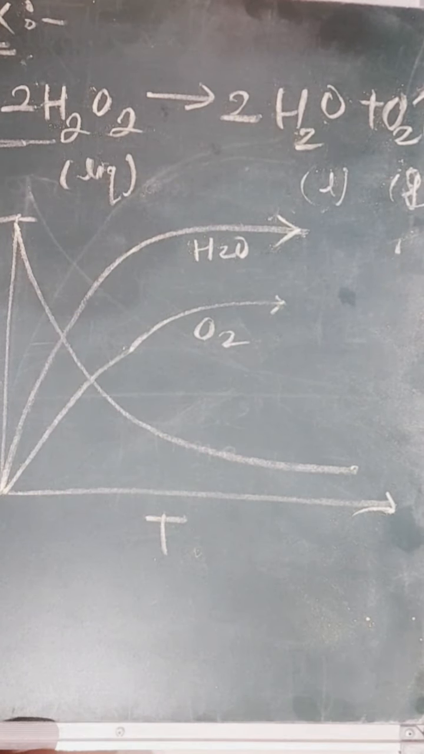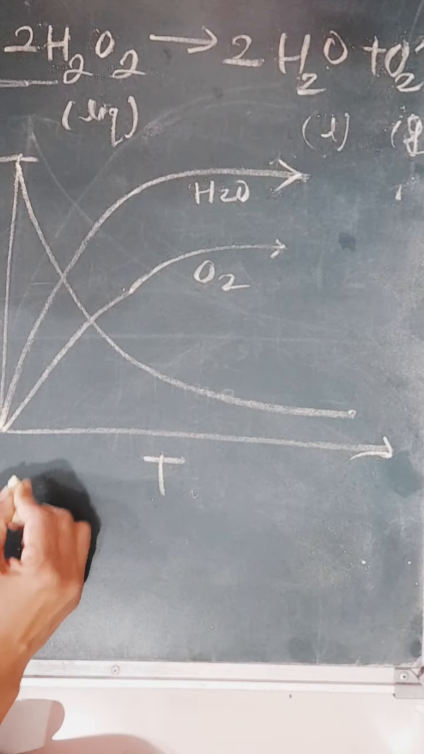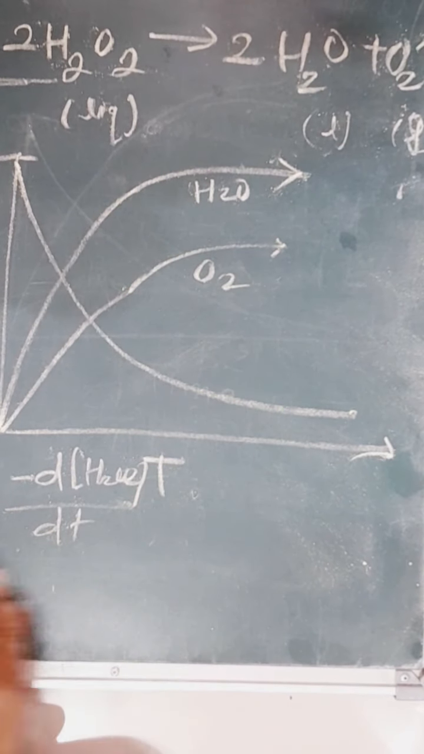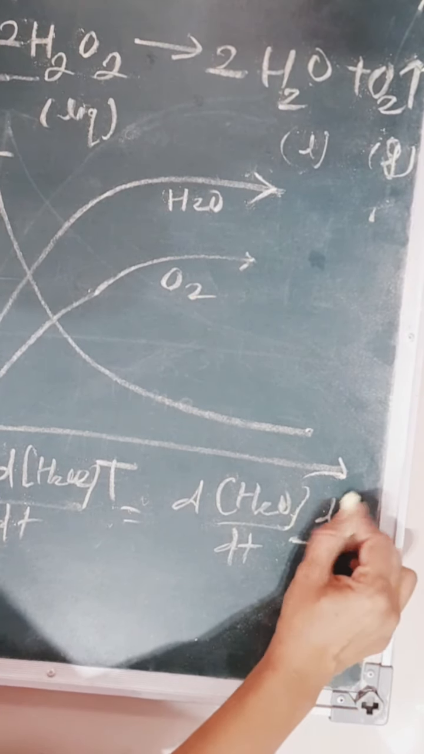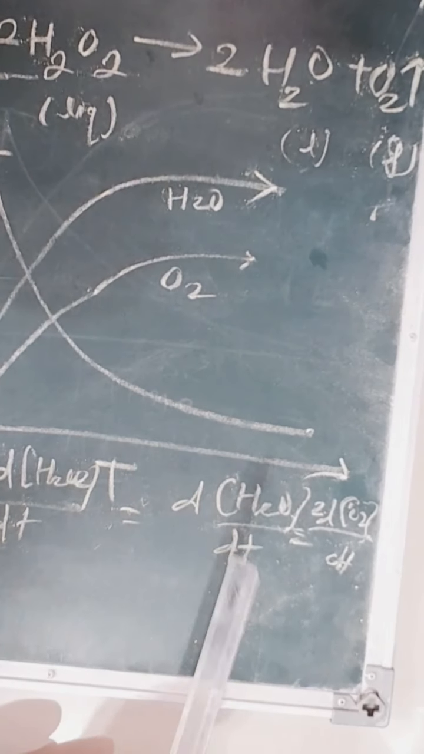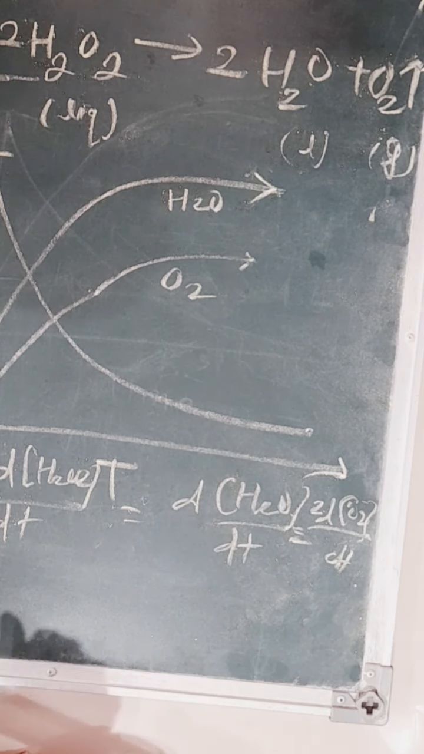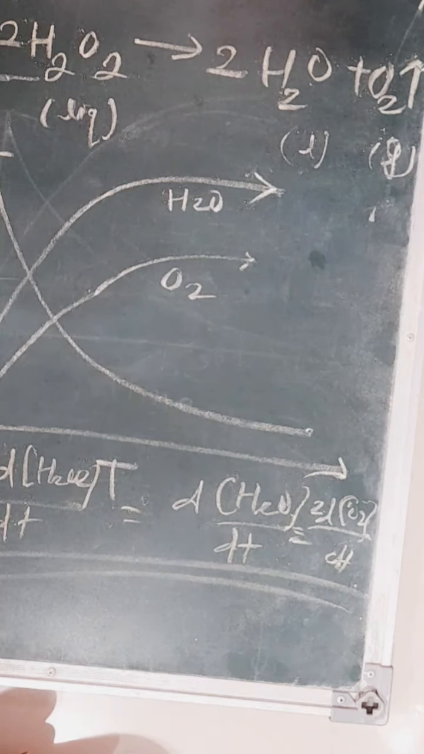And when we want to predict or show this reaction in the form of a rate equation, we represent it here: R is equal to minus d[H2O2] by dt is equal to d[H2O] by dt is equal to d[O2] by dt, and of course twice d[O2], because the water molecule shows double the formation rate of the oxygen molecule, and this is the demonstration for the decomposition of the hydrogen peroxide H2O2 molecule.